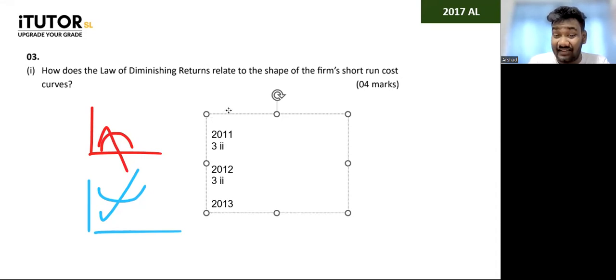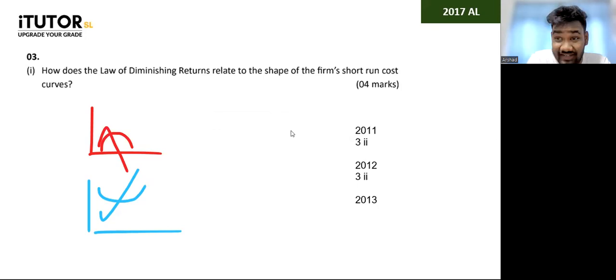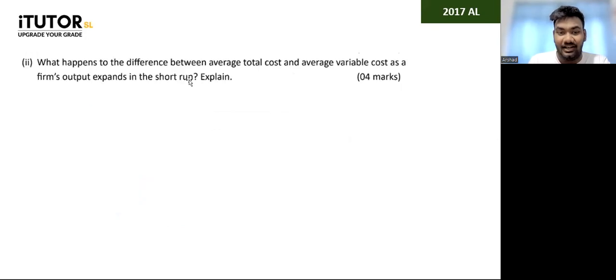So these are questions that are very similar to this, which we would have discussed in detail last class, right? So given that we have discussed this last class, I'm not going to repeat it again. Okay. Moving to the next. So the second one says, what happens to the difference between the average total cost and the average variable cost as the firm's output expands in the short run?